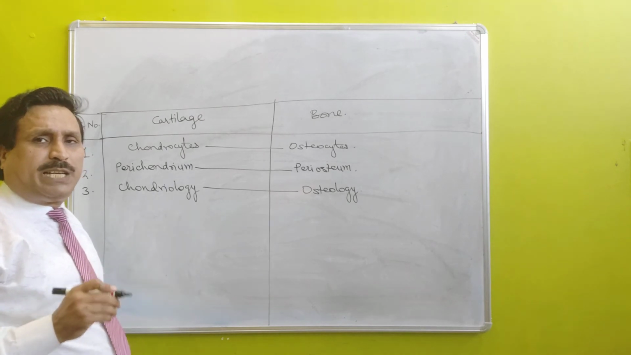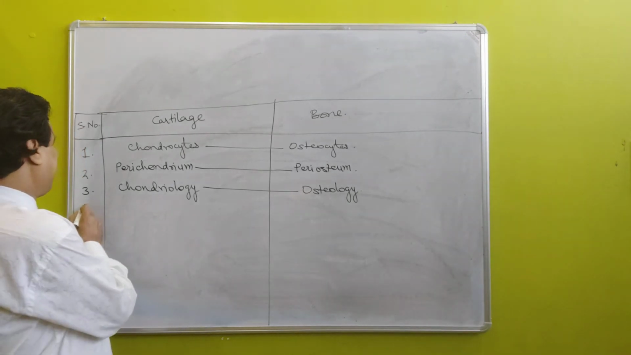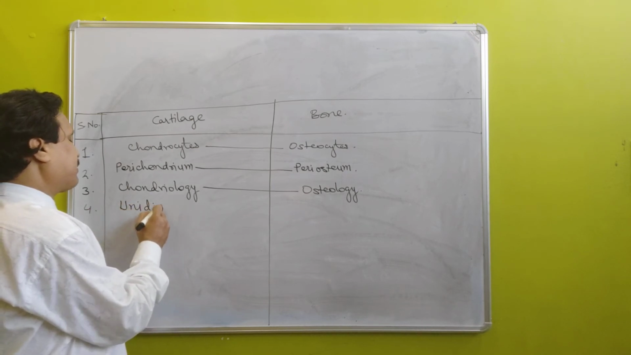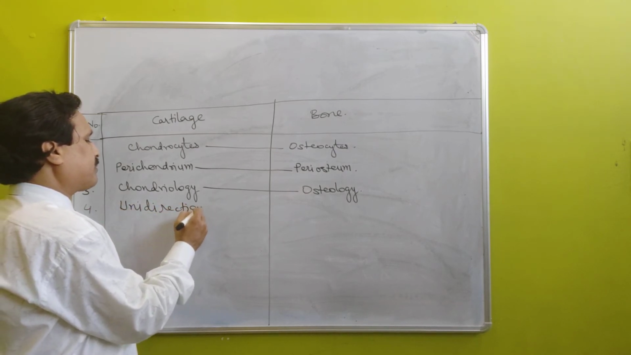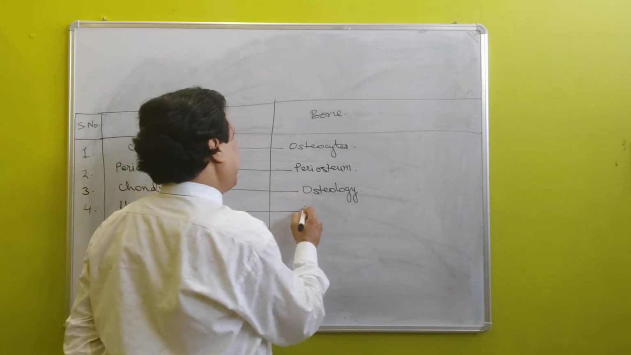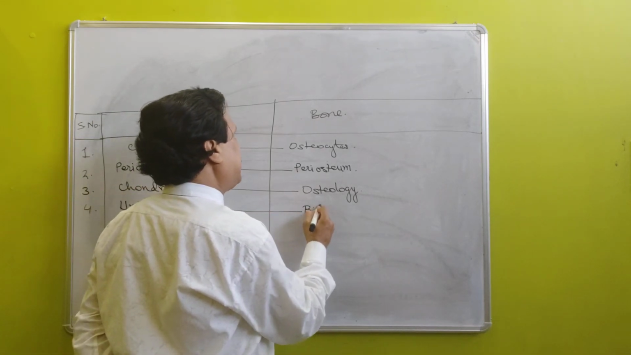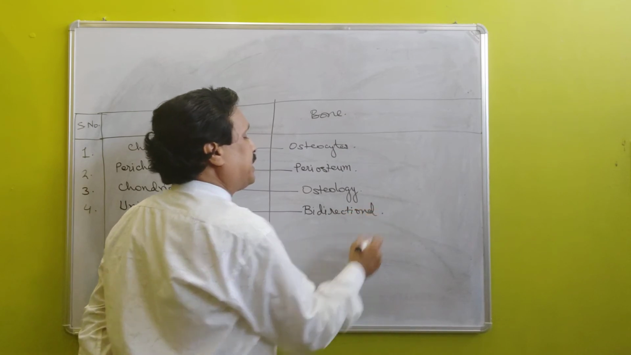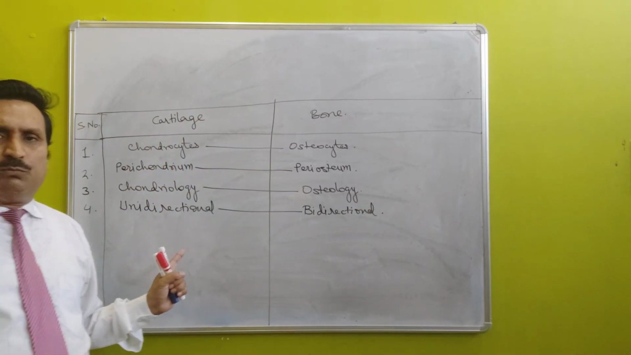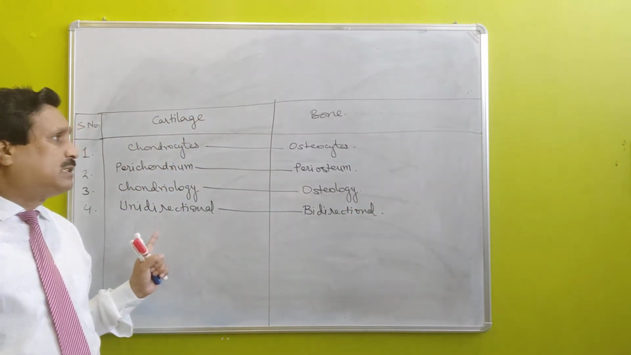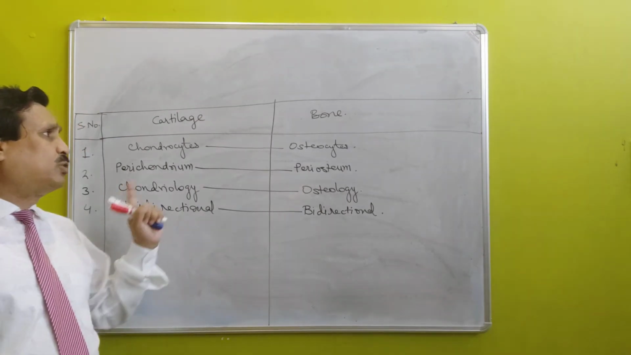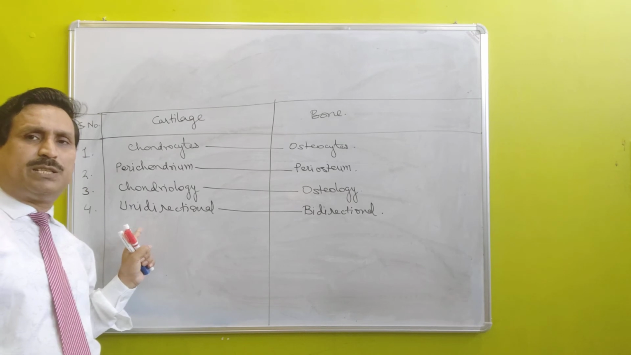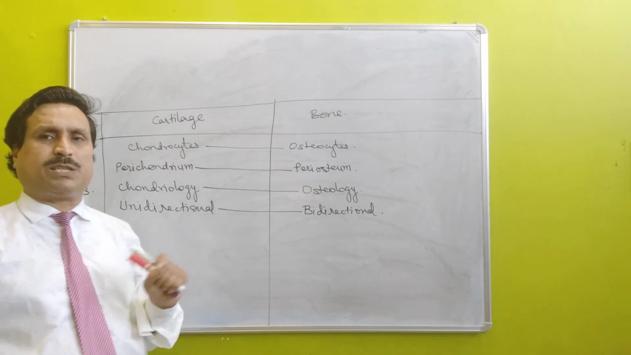Growth of cartilage is unidirectional and that of bone is bidirectional. Growth of bone is bidirectional and that of cartilage is unidirectional.